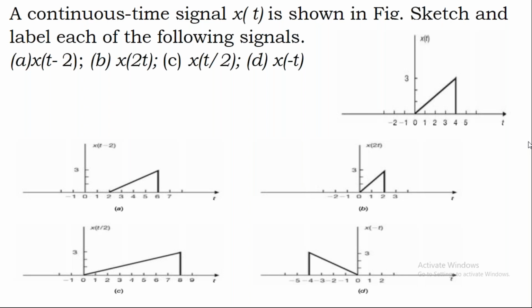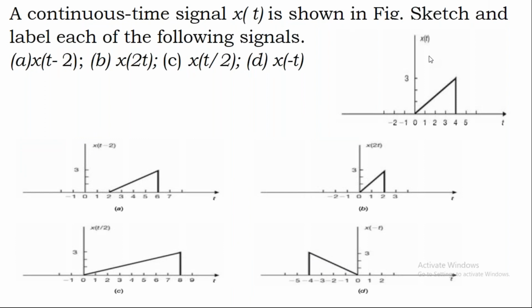That means how you are rotating it? You are rotating horizontally or vertically? You are rotating this vertically like this. Means you are swapping from one domain to the other domain. This is positive and this is negative. So I am moving this in this direction like this. So this is what x of minus t is.